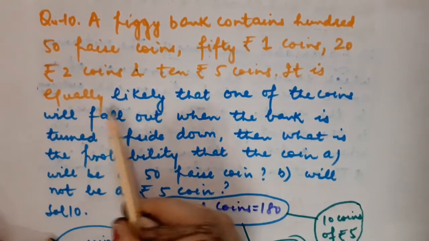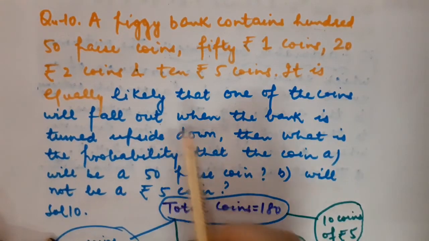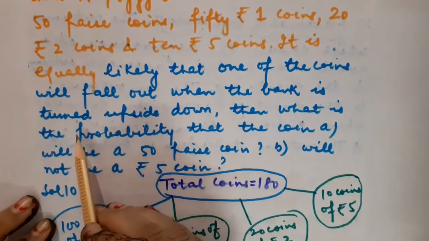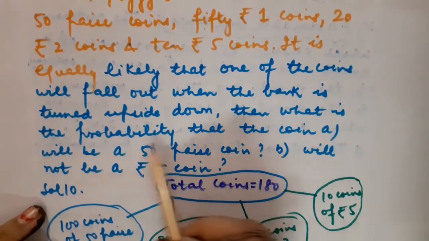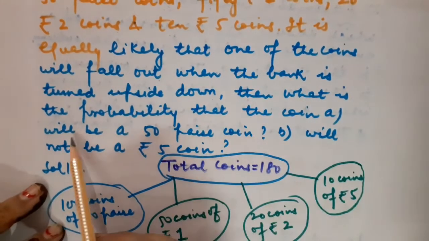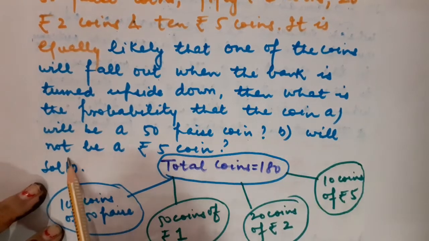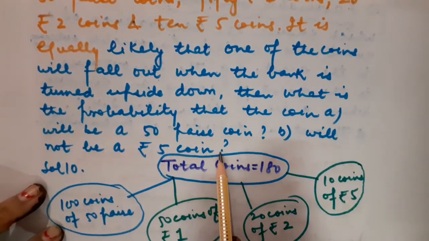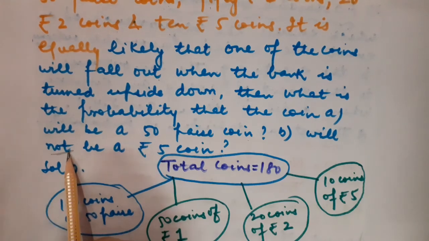It is equally likely that one of the coins will fall out. Okay. When the bank is turned upside down, what is the probability that the coin, first part says, will be a 50-paise coin, or in the second part, will not be a 5-rupee coin. Means 'not' is also demanded. 'Not' is nothing but the complement.